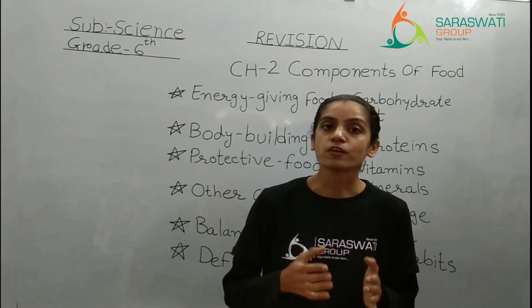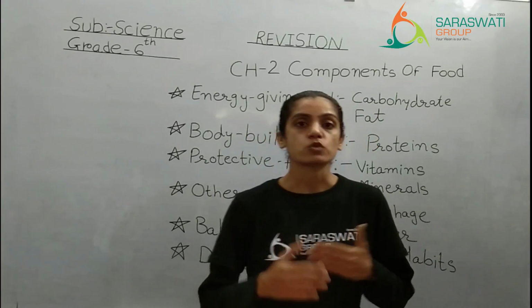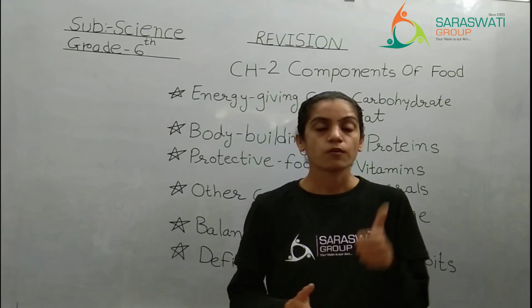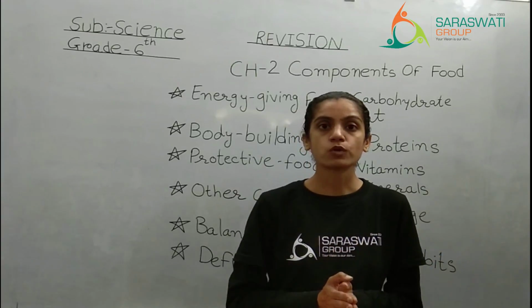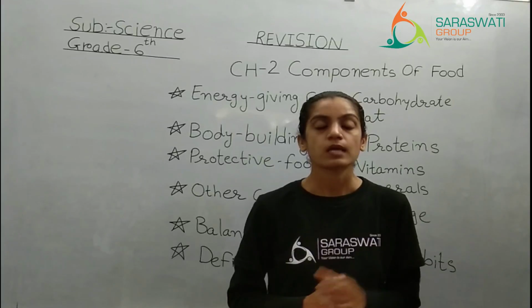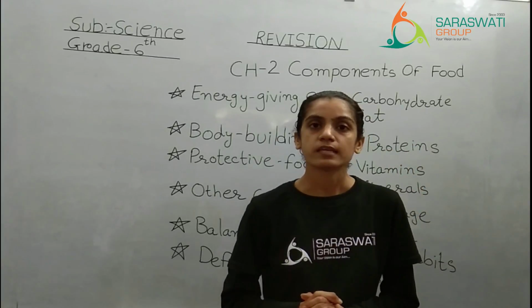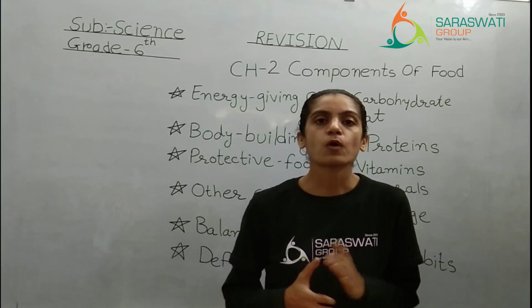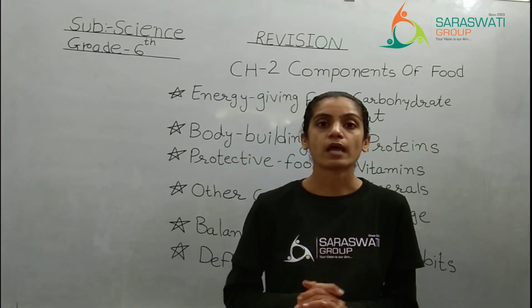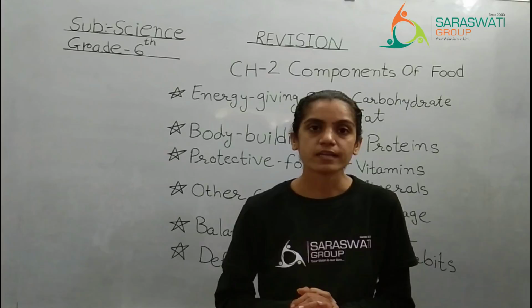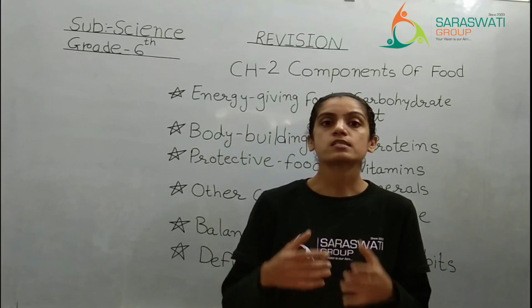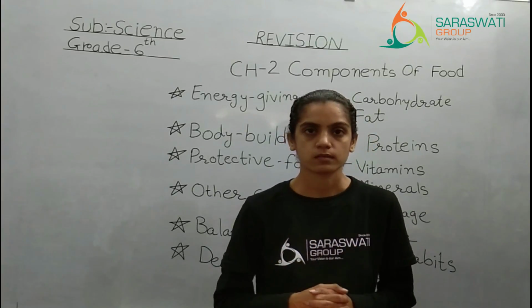Now if you remember, carbohydrate is also of 2 types. First one is simple carbohydrate, which is also known as sugar. The second one was, yes, complex carbohydrate, which is known as starch. So simple carbohydrate is an instant energy provider.